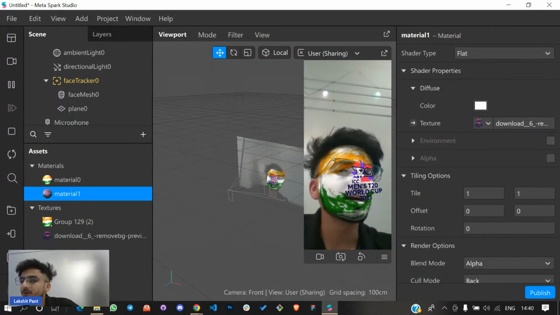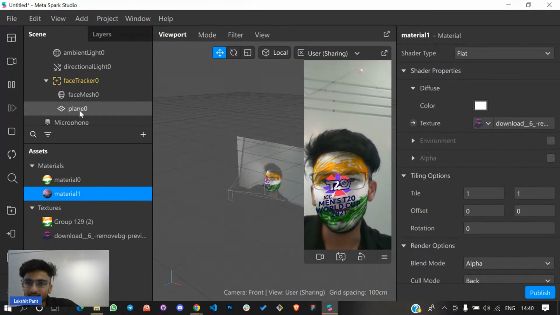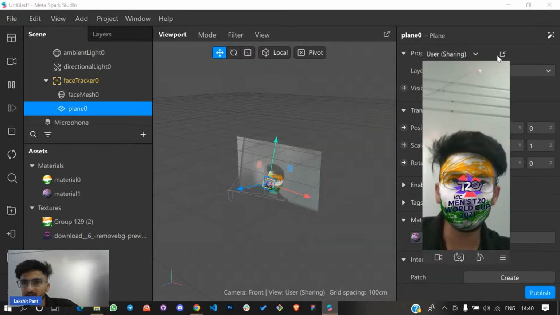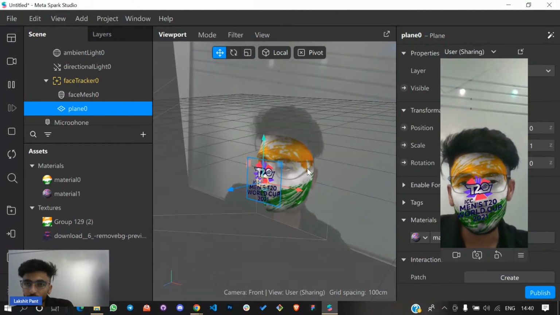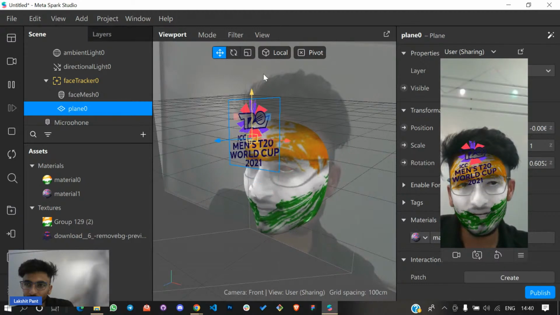This is it. Now you will ask me how I can place this above my head. So I can simply click on my plane and place it like this. Zoom in the viewport, just zoom in the viewport, and you can place it likewise.